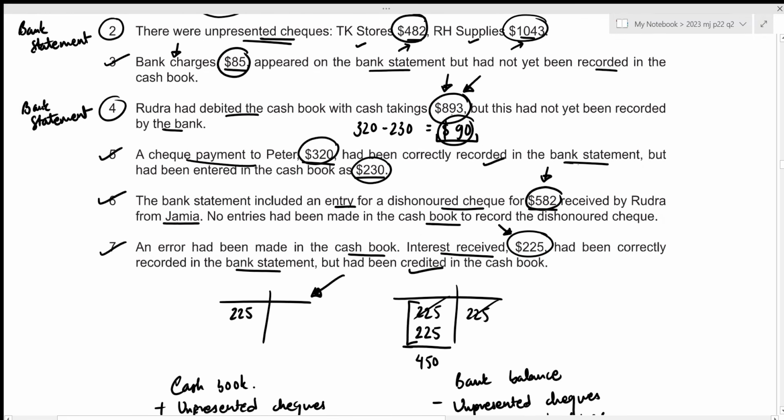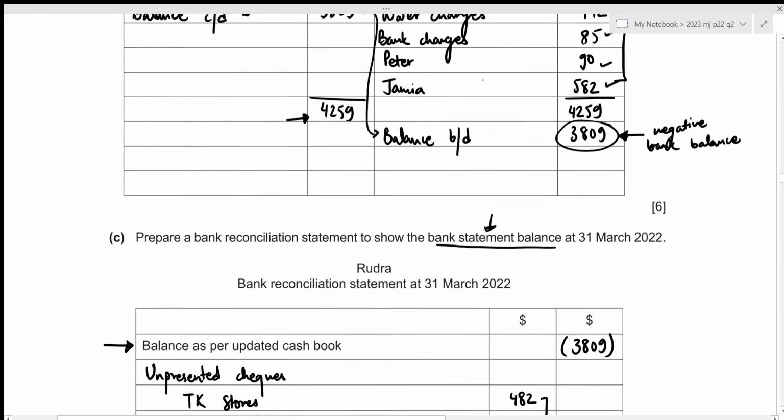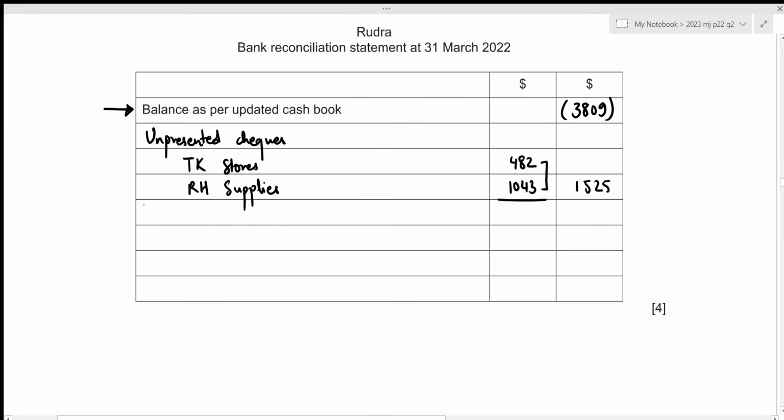Okay, so as per the format, we just need to subtract 893. And we can just write it down under the heading of outstanding bankings, that's of 893. Okay, those were the only two errors that we need to adjust in our bank reconciliation statement.